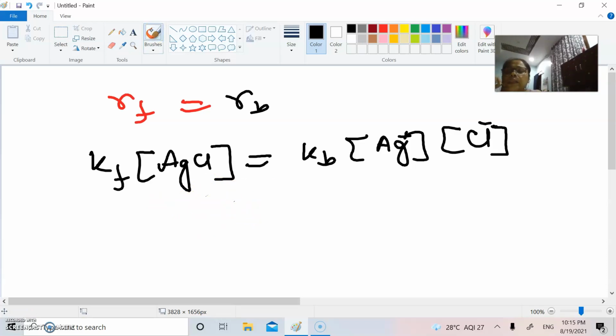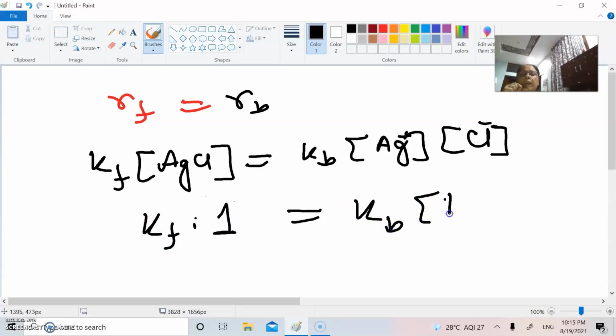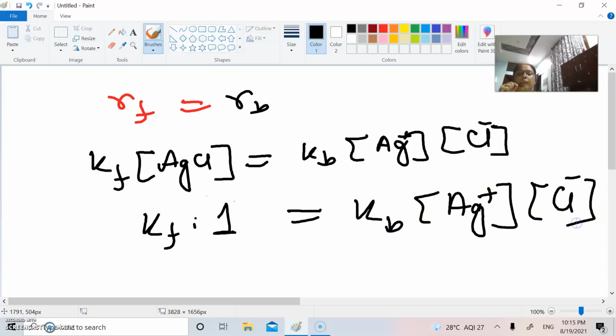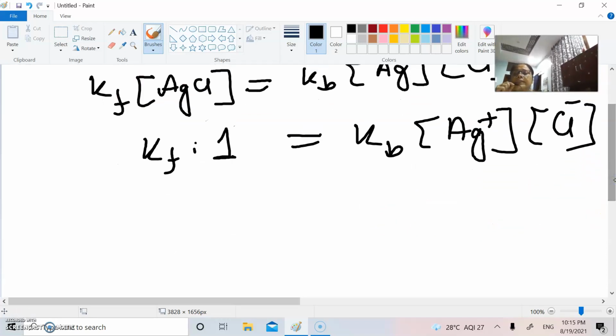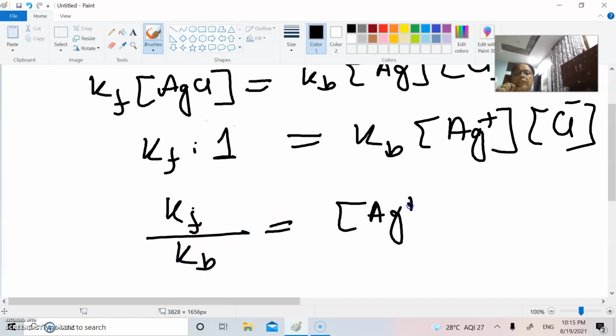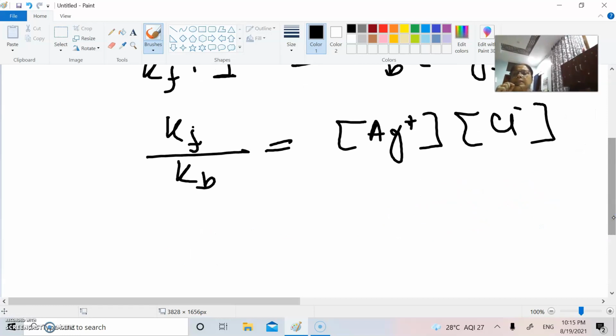That fact is denoted by putting the concentration of AgCl as 1. That means you have taken 1 and it has not undergone any change. In that case, we have Kb and the production of silver ion as well as chloride ion. If you rearrange things, K forward divided by K backward is equal to the silver ion concentration times the chloride ion concentration. Kf and Kb are constants.